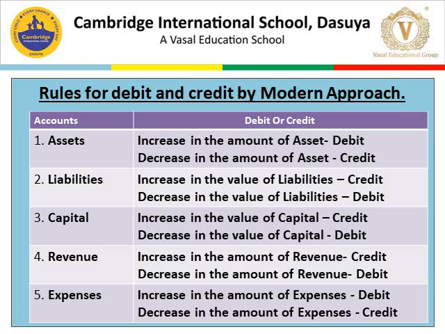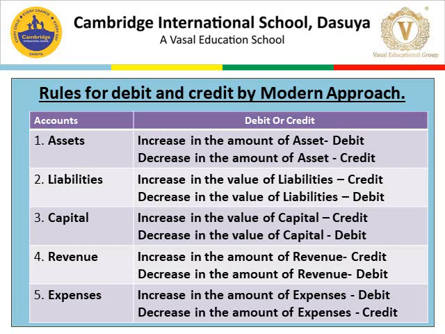Decrease in the value of capital, debit. Number four, revenue. Revenue is also known as income. Increase in the amount of revenue, credit. Decrease in the amount of revenue, debit. Number five, expenses. Increase in the amount of expenses, debit. Decrease in the amount of expenses, credit.